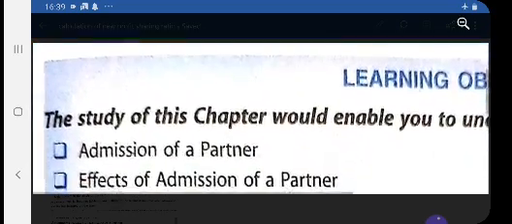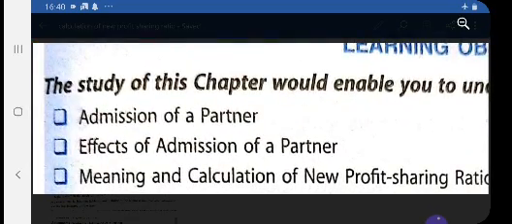Let us start a new chapter, admission of a partner. This chapter is very important and you will get a question of 8 marks from this chapter. When we complete this chapter one by one and discuss the various topics, then you will be able to solve 8 marks questions. So what are the topics that we are going to cover in this chapter?